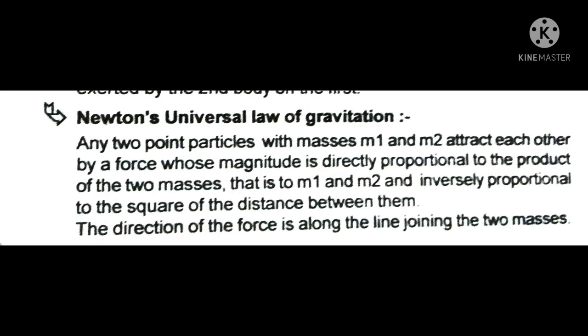Newton's universal law of gravitation. Any two point particles with masses m1 and m2 attract each other by a force whose magnitude is directly proportional to the product of the two masses, that is m1 and m2, and inversely proportional to the square of the distance between them. The direction of the force is along the line joining the two masses.